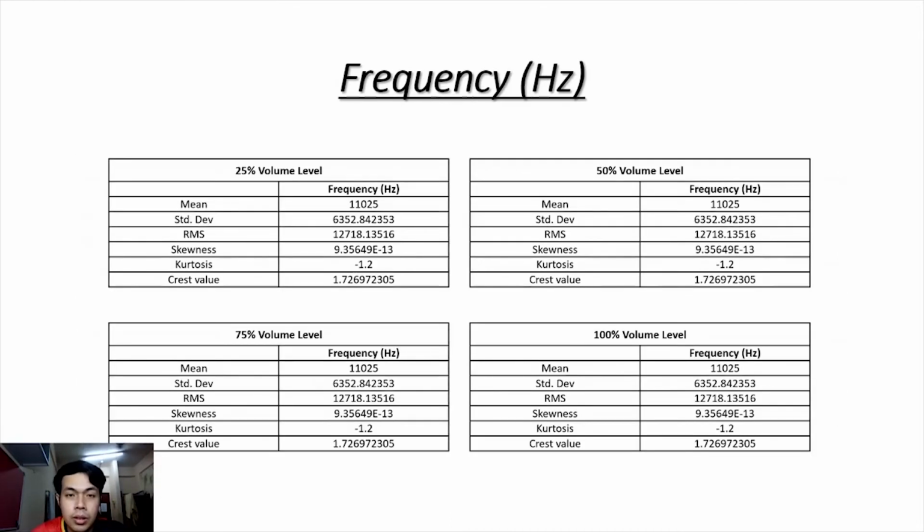So, next, the frequency table, the value that we got shows that the volume level or the intensity does not affect the frequency. As you can see in the table, all values are the same.